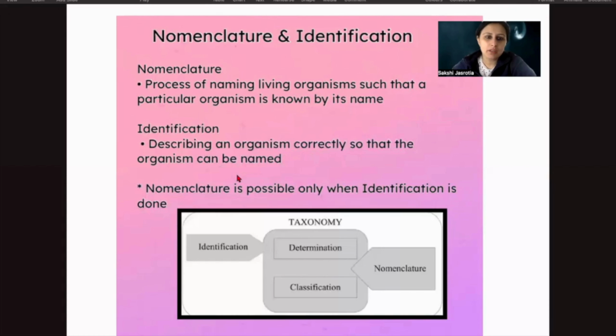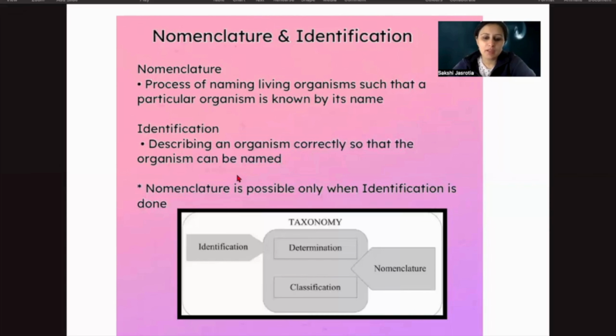I'm sure India has many regional languages also. So I'm sure in any regional language they are given some specific names, right? So people of a particular area know this particular animal by their regional names also. But when we are talking about scientists, they speak a different language so that it is universally accepted, right?